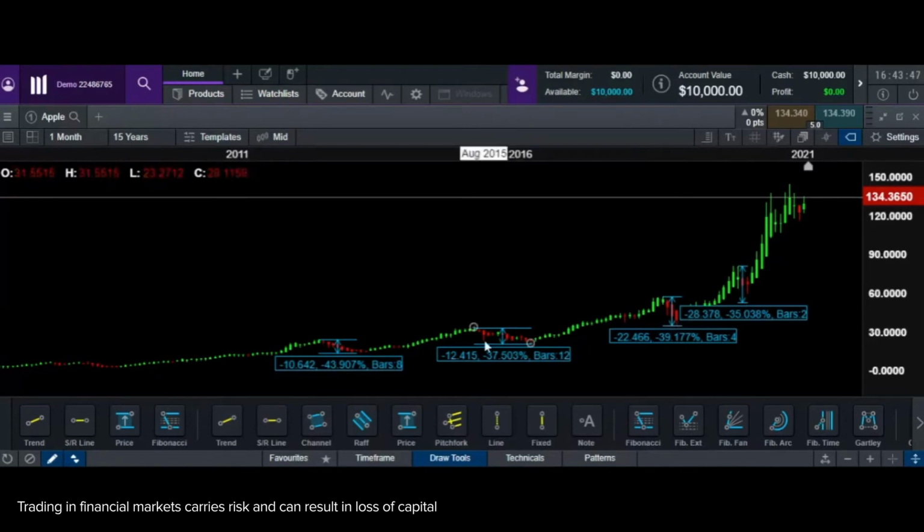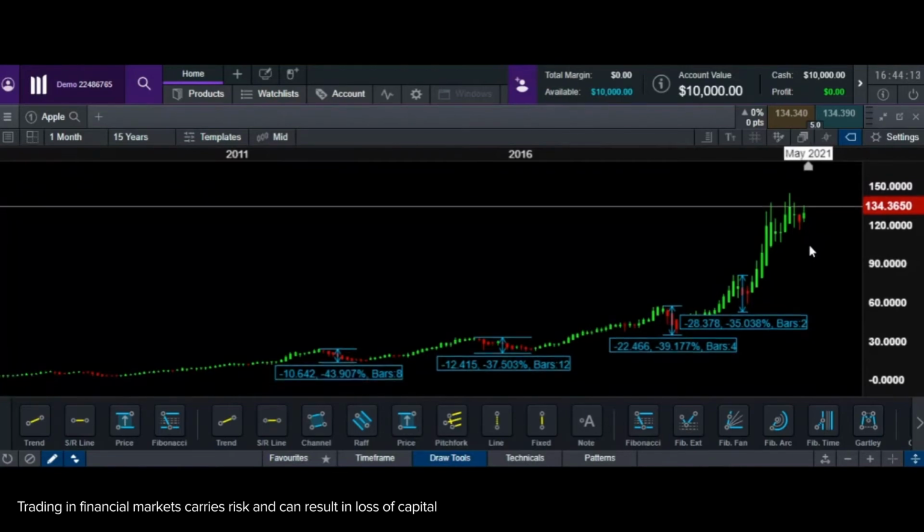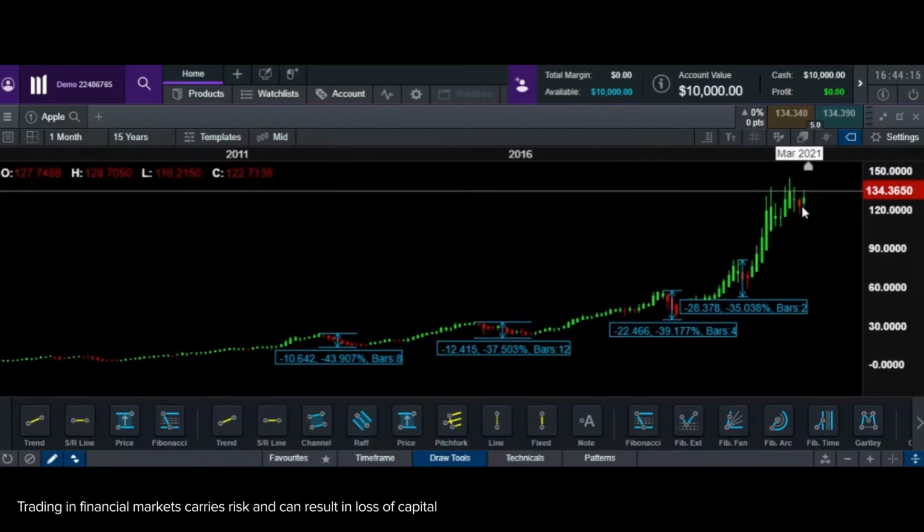Now, on Apple, it makes it very easy for all of us to understand at any given point of time if Apple is dropping from its peak. I'm hoping this is the peak, or the peak might happen even higher. I won't be able to predict the future, but at whatever point Apple starts dropping, I get ready to invest into Apple, because now I know if it drops by 35% or anywhere between 35 to 39%, it is a good buying opportunity.